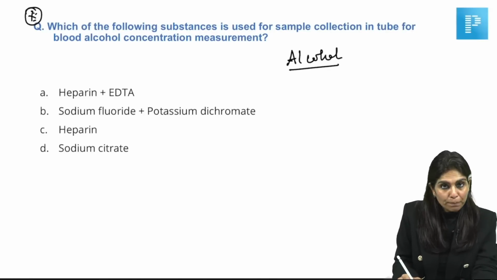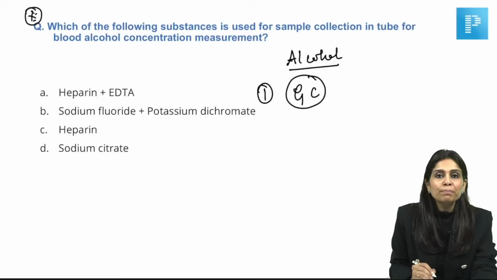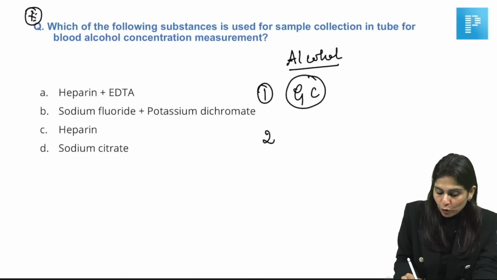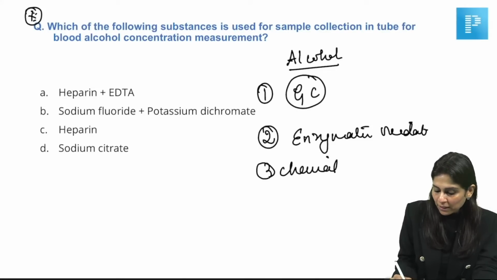The reference method is gas chromatography. Please remember the reference method for alcohol concentration estimation is gas chromatography. But clinically, what we usually do is use the enzymatic oxidation method or the chemical oxidation method.